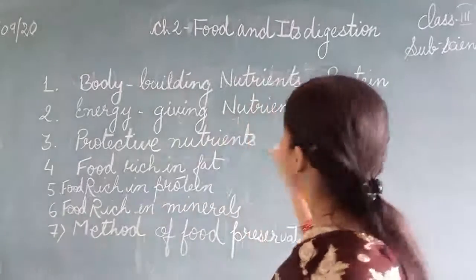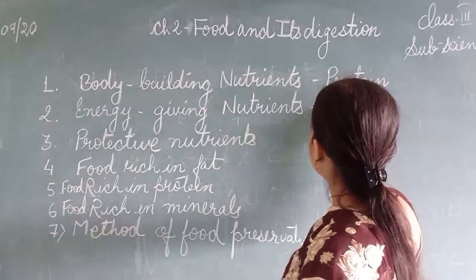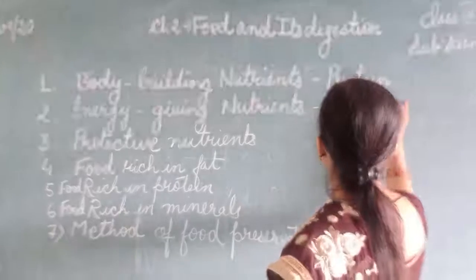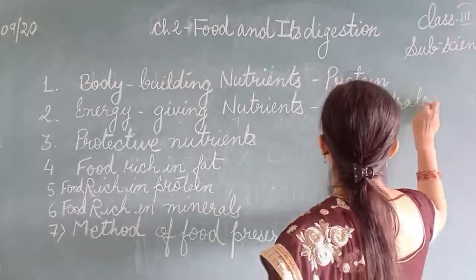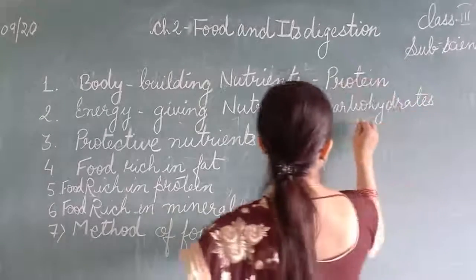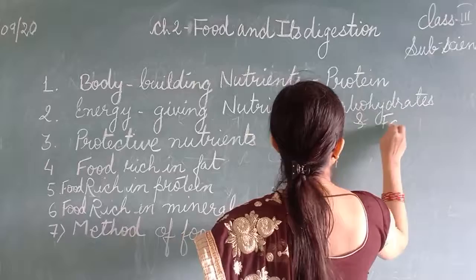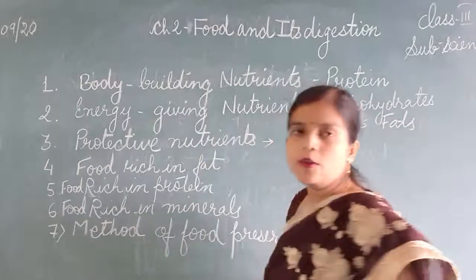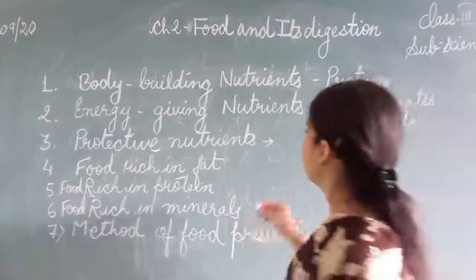Energy giving is known as carbohydrate and fat. Okay. Then protective nutrients are vitamins and minerals.